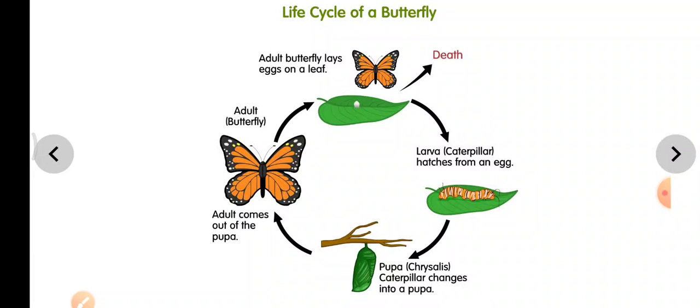After a period of time, the butterfly also dies, because of diseases or old age. And this goes on. The eggs hatch and larvae come out. Then the larva becomes a pupa. Then the pupa grows into an adult butterfly. This goes on.